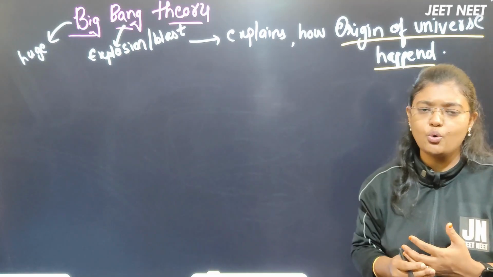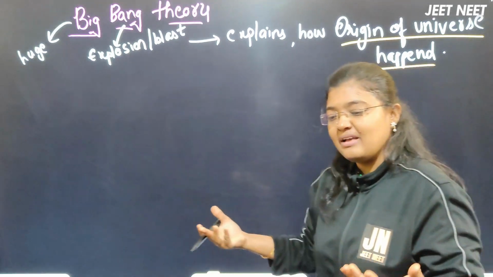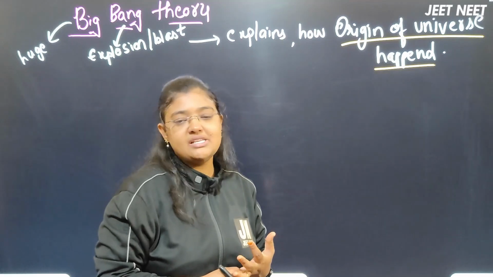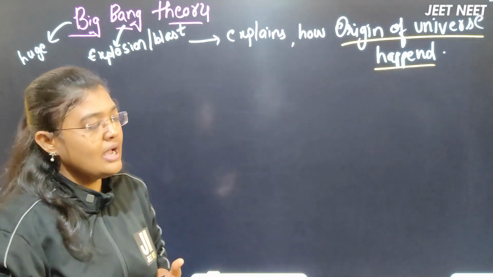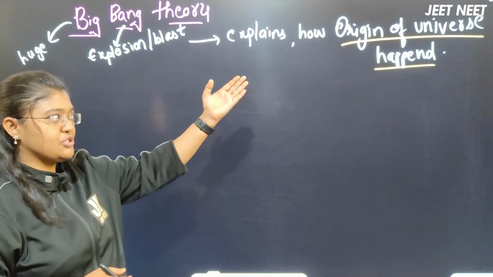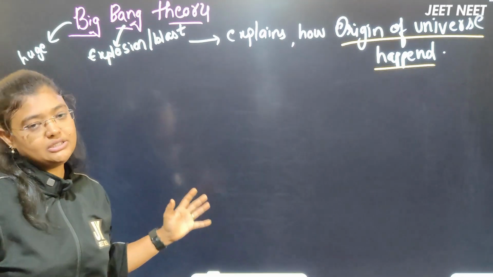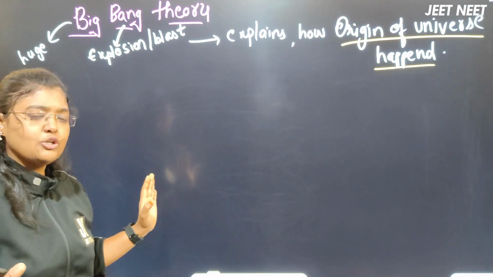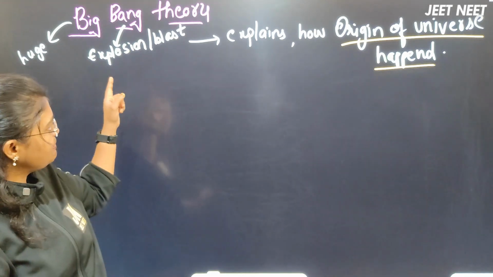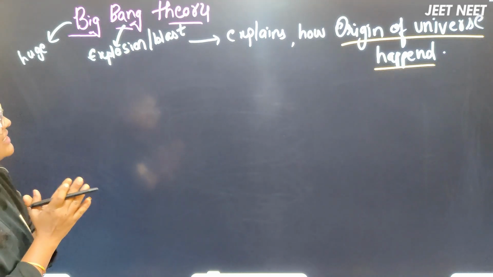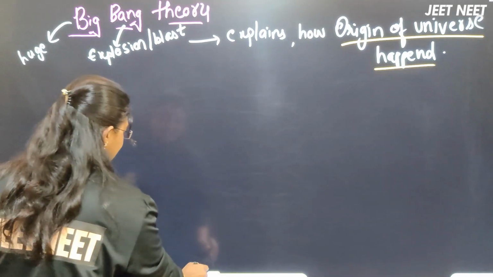A lot of scientists told their own imaginary stories of how the universe might have happened, but not every scientist's theory was accepted. The accepted theory for the origin of universe is the Big Bang theory. Now, what is this Big Bang theory going to tell you, how did it happen?